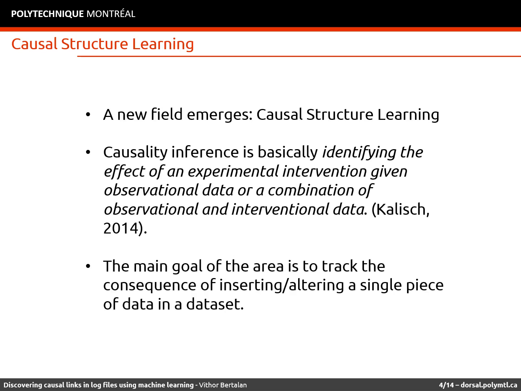To help with this task, a recent field is called causal structure learning, or CSL. CSL is composed of many algorithms that are able to identify the effect of an experimental intervention given observational data, or a combination of observational and interventional data. So basically what we do is we try to identify the effects on a given dataset of introducing or removing pieces of data.